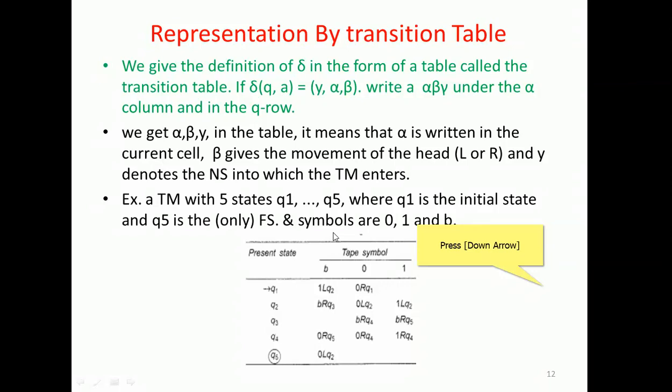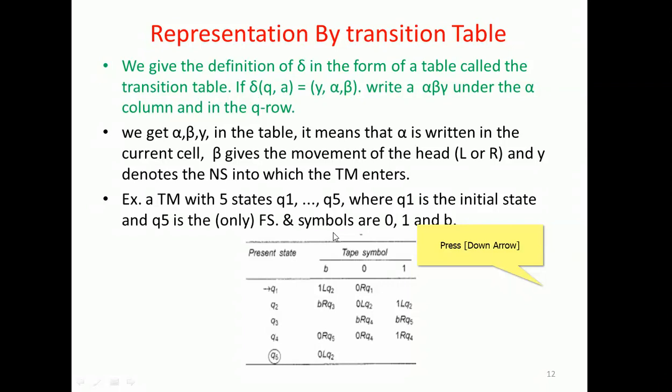Similarly 0, 0, L, Q2, that is, move towards the left side and remain in the same state. Similarly 1 will remain and move towards the left side, that is Q2. Next in Q3 we have blank or Q4, so move towards the right side with the next state Q4.